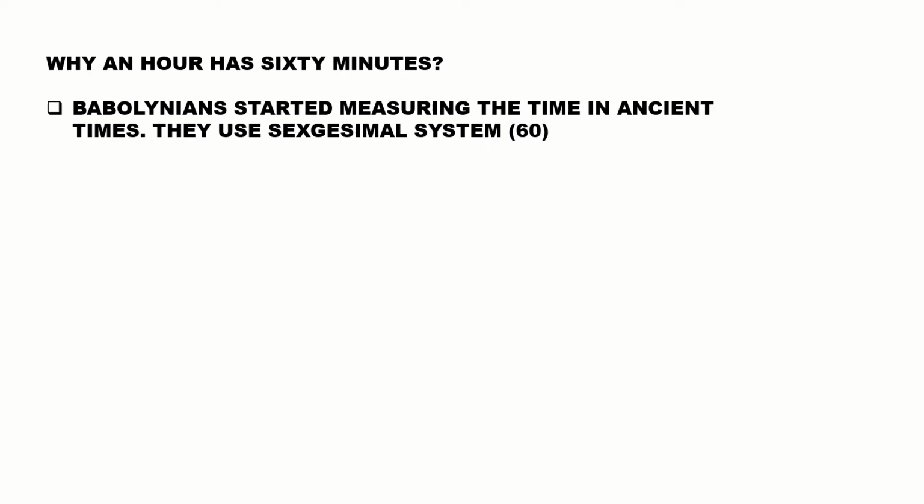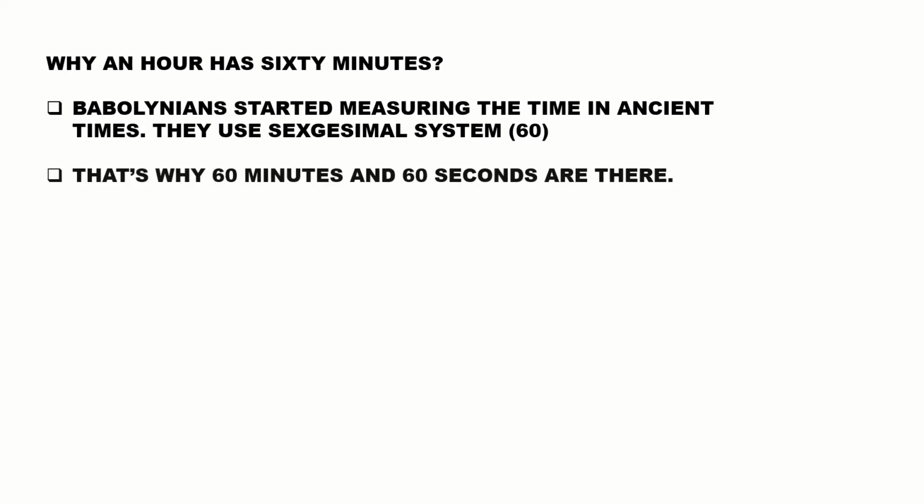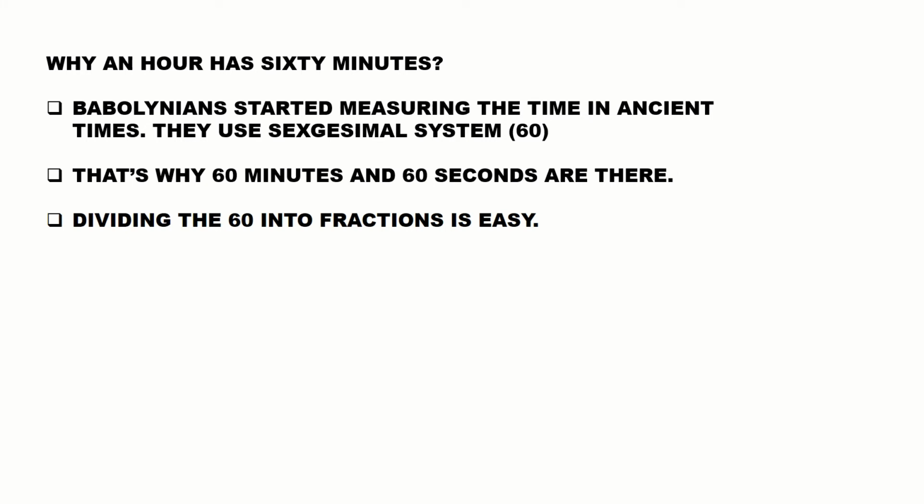That's why they divided the hour into 60 minutes, and they divided a minute into 60 seconds. And the other thing is, dividing 60 is very easy into fractions. If you take 100, half an hour is 50 minutes, and 1 by 3rd is 33.3 minutes, and 1/4 is 25 minutes, 1/5 is 20 minutes, 1/6 is then 100 by 6. Many fractions come up which are unbreakable.